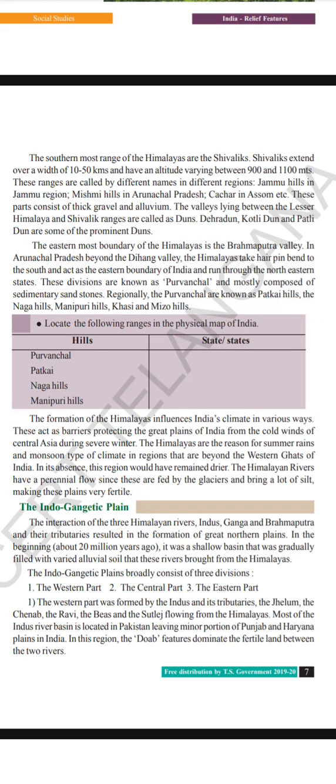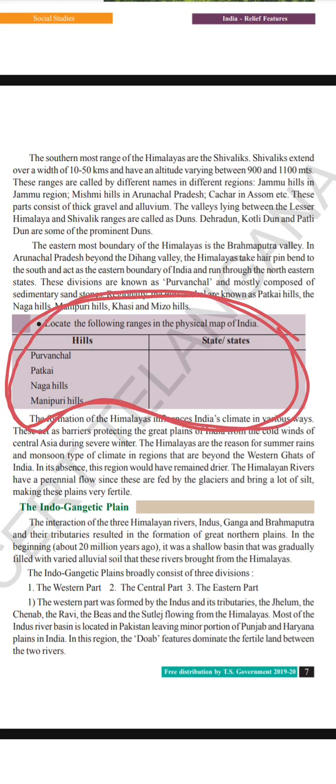So I hope this is very easy to understand now, and how to recognize things in map pointing. You have to note that down. One more thing: by the next class when you come, you have to complete this box, so that you will have an idea of what Purvanchal is, what Patkai Hills are, and what Naga Hills and Mizo Hills are. I am focusing on map pointing because this will ensure gaining marks in the final examination.